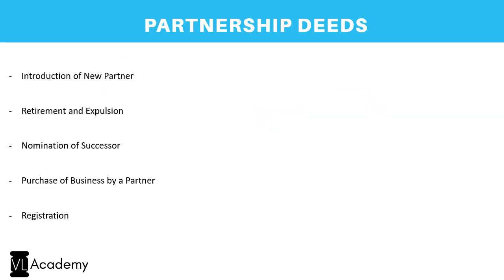Now, introduction of a new partner. Remember that as and when a new partner enters into a firm, let us say A and B have started a partnership firm, AB and Co. Now C also wants to come. The moment C comes, what happens? So what is a partnership? Again, it's a relation between two or more persons. So firstly, there was a relation between A and B which is captured by AB and Co.